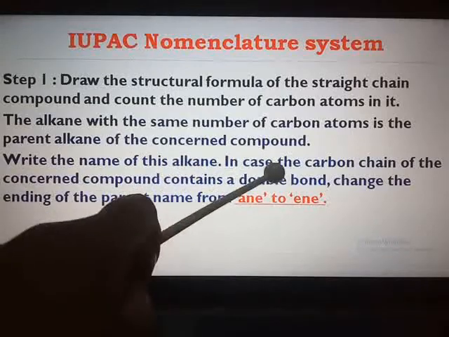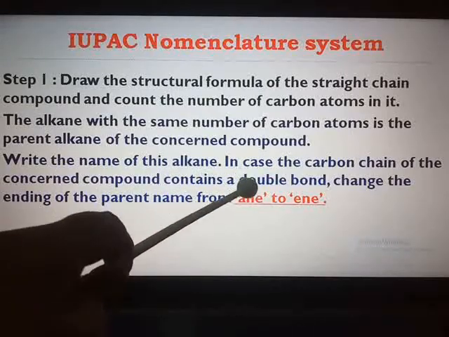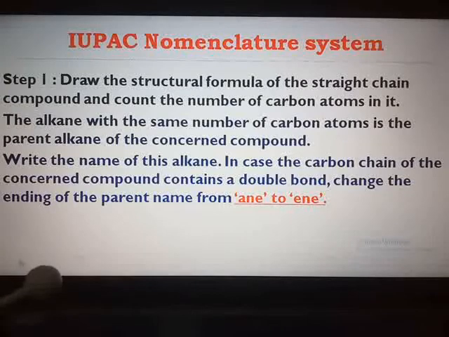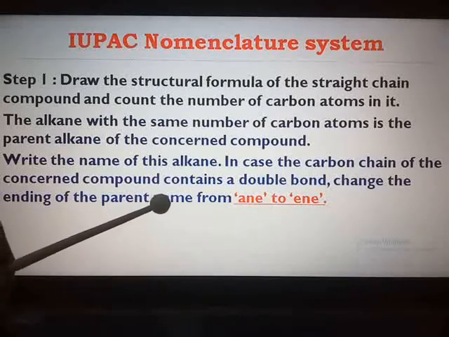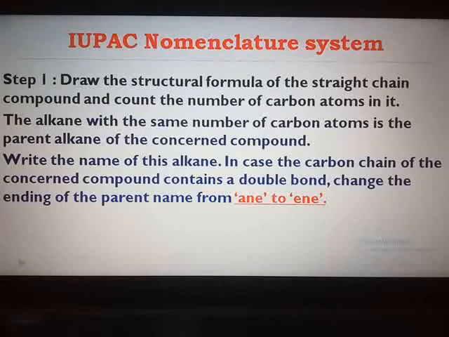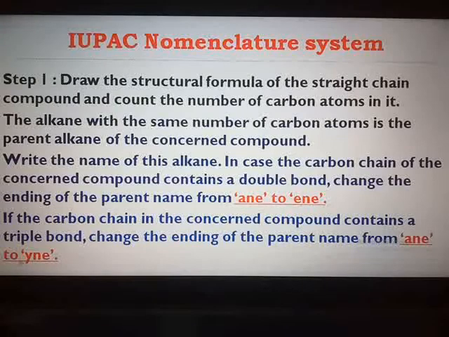In case the carbon chain of the concerned compound contains a double bond, suppose the carbon chain of the compound which you are naming has a carbon to carbon double bond, then the parent name which is ending with ane, that ane you have to change to ene. Suppose you take propane and in one of the carbons you find a double bond, then instead of writing propane you will write propene. From ane it will become ene.